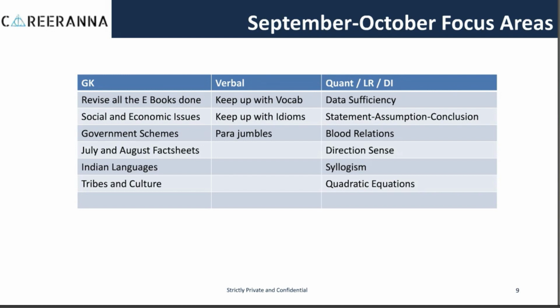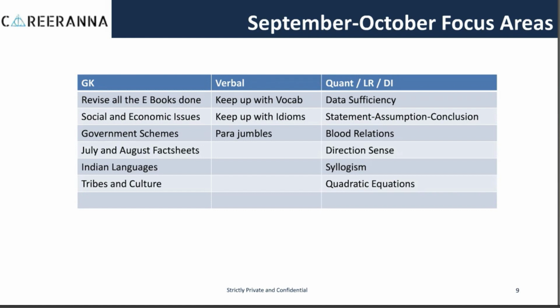Moving to your Cont LRDI part, all the topics which were remaining and had more than one question coming in the exam, like data sufficiency, statement assumption conclusion, blood relations, direction sense, syllogism, and quadratic equations. You should be doing all these topics. Remember, you will not get more than one question from quadratic, hence quadratic is kept at the bottom, and from the first five topics, you may be getting around 2 to 3 questions per topic, or say around 5 to 6 questions from all the five topics put together in the exam, and hence these are the important ones to help you score high in the exam.